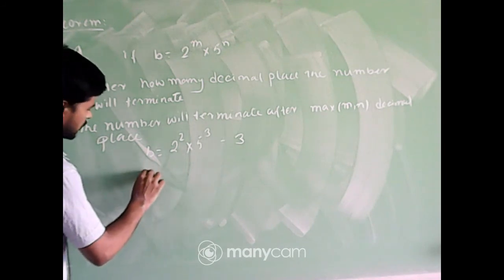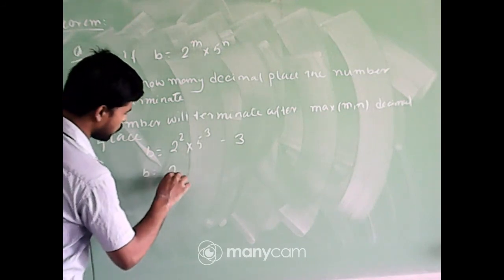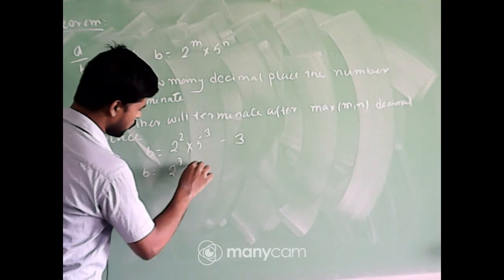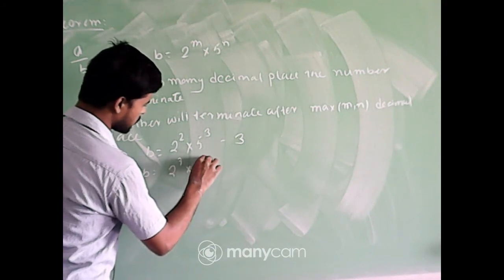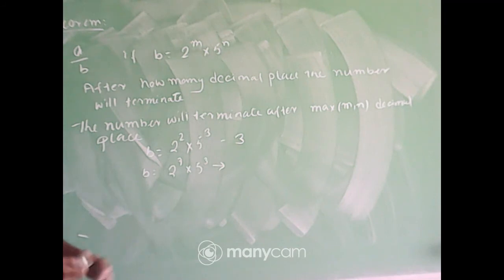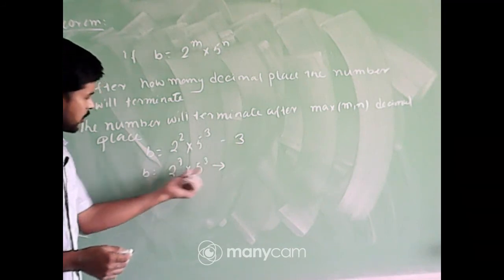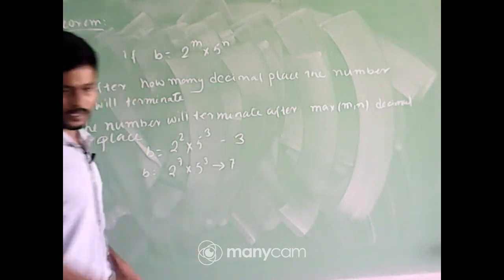Suppose the denominator is of the form 2 to the power 7 into 5 to the power 3. So after how many decimal places will it terminate? We have to find the maximum power between 2 and 5, so it will terminate after 7 decimal places.